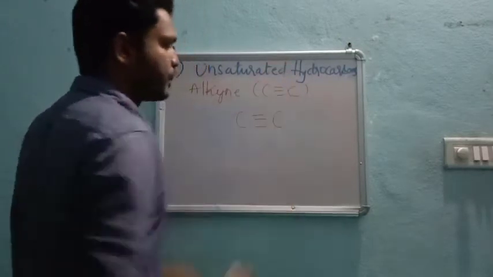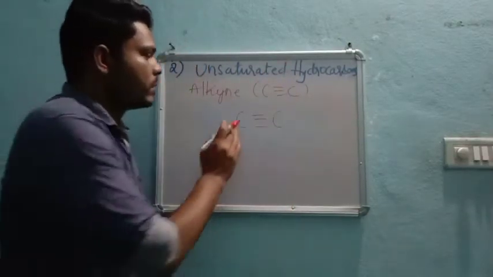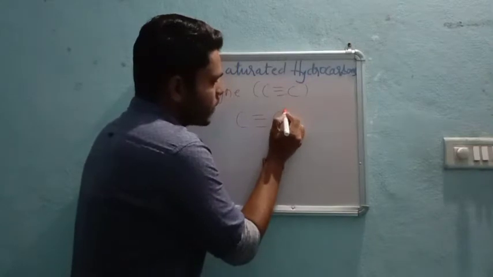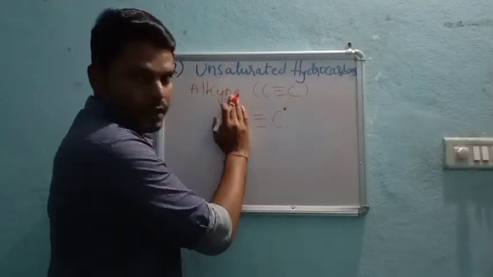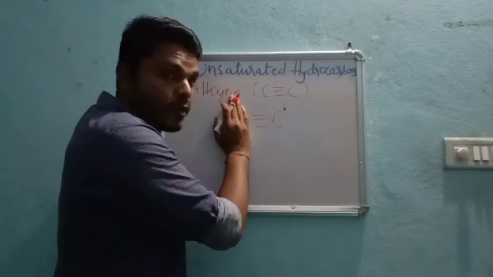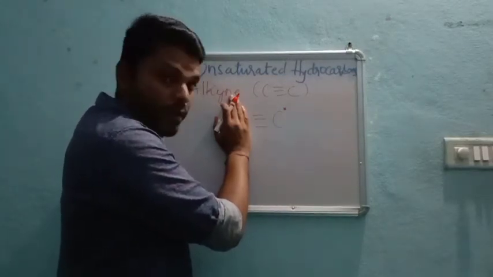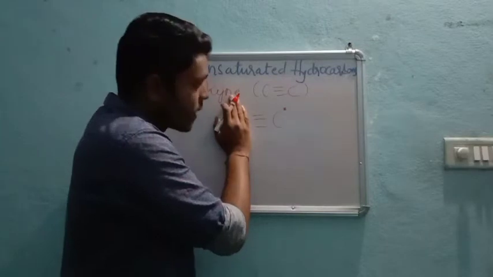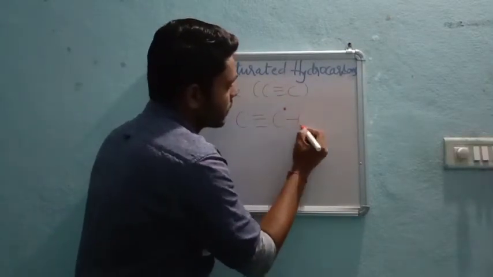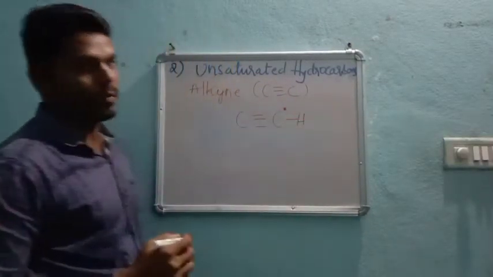Now see, with respect to this carbon, see the bonds around that carbon atom. How many bonds? 3. That means to complete its valency, how many more bonds does it still require? 1. So with this carbon, 1 hydrogen will be present.